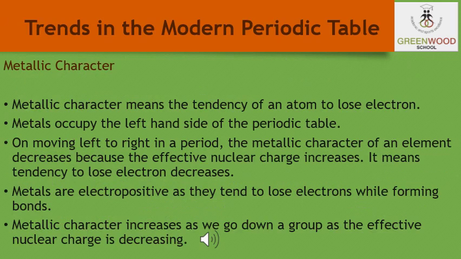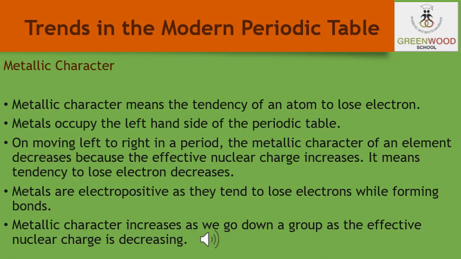Now students, moving on, let us discuss the metallic properties in the modern periodic table. Metals tend to lose the electrons while forming the bonds, that is, they are electropositive in nature. As the effective nuclear charge acting on the valence shell electrons increases across a period, the tendency to lose electrons will decrease.